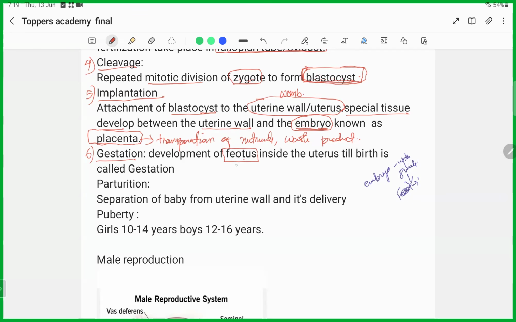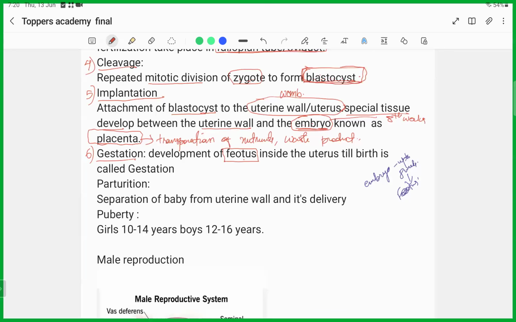We use the terms embryo and fetus interchangeably, but technically, up to the 8th week of pregnancy, the developing offspring is known as the embryo. After crossing the 8th week of development in the uterus, it is referred to as the fetus. But they are usually used interchangeably, referring to the development stage of the offspring.